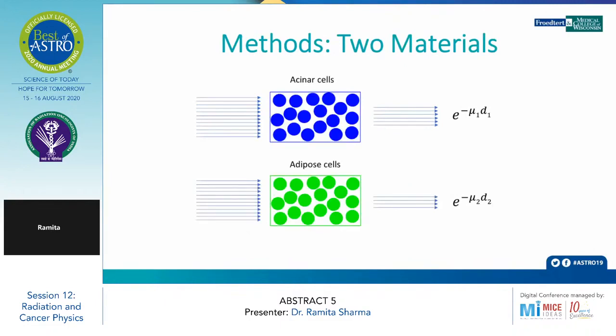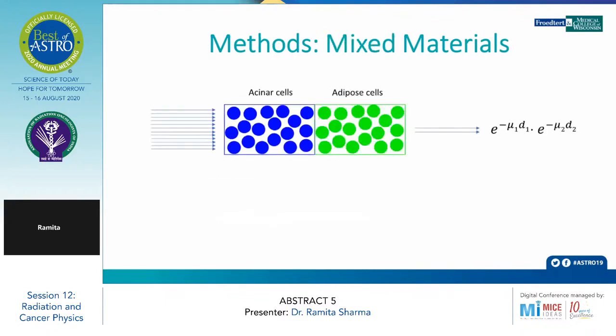When the radiation passes through acinar cells as well as adipose cells, the two different attenuations will be mu1 and mu2. The combination of these two materials will give this formula.